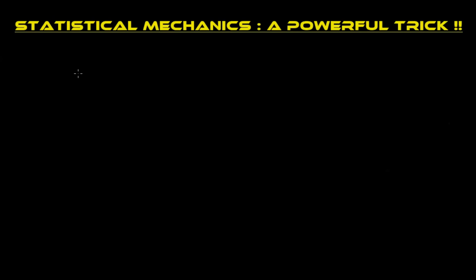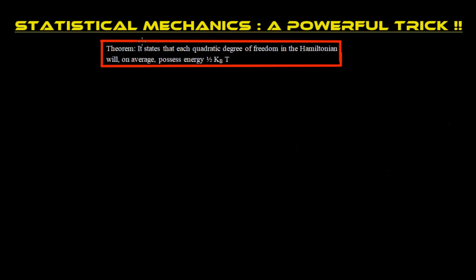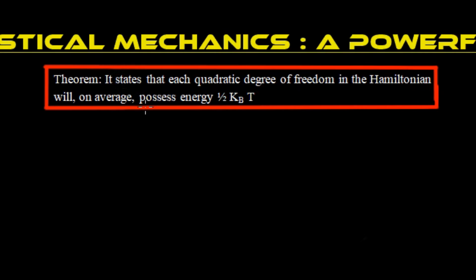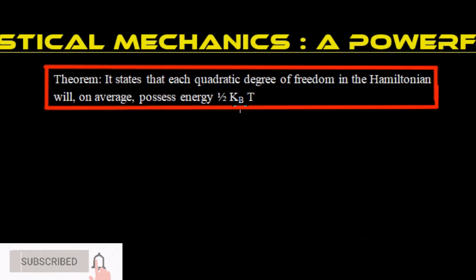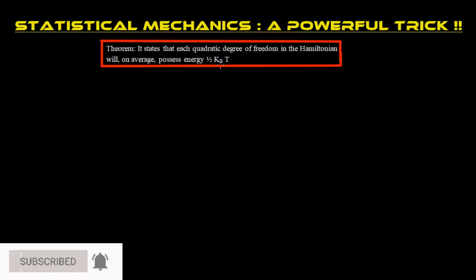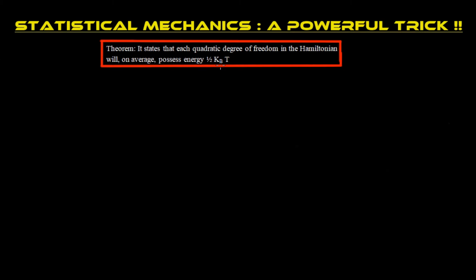In order to understand this powerful trick, first we have to go through an important theorem known as the equipartition theorem. The theorem states that each quadratic degree of freedom in the Hamiltonian will on average possess an energy of half kBT. So how to extend this idea to numerical problems? I will discuss a couple of questions.